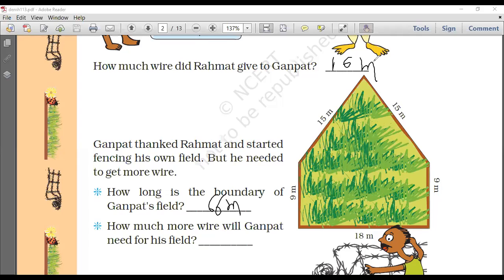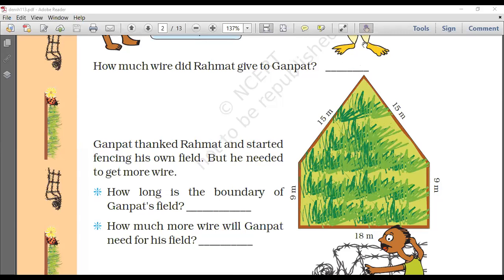Ganpat needs. Jia, Ganpat is a third person. For a third person, you use S. So Ganpat needs 50 meters. That is the correct answer. Netra, your answer is incorrect there. Beta, check your answer again. Correct answer is 50 meters. Very good. Okay, let's do it.